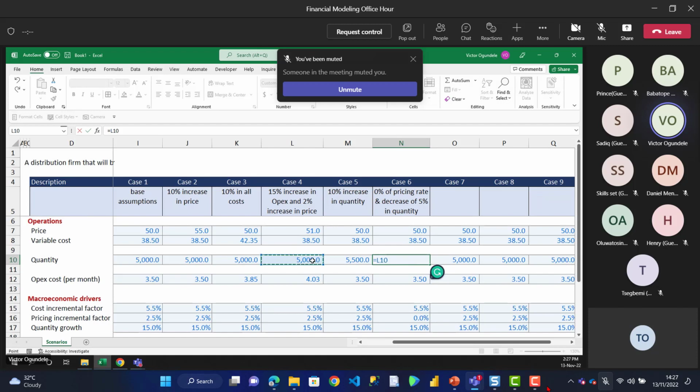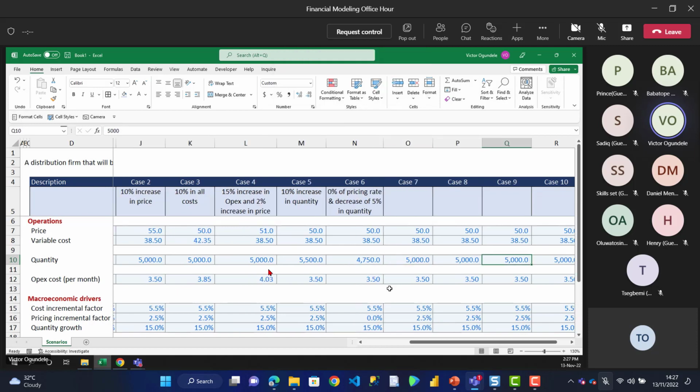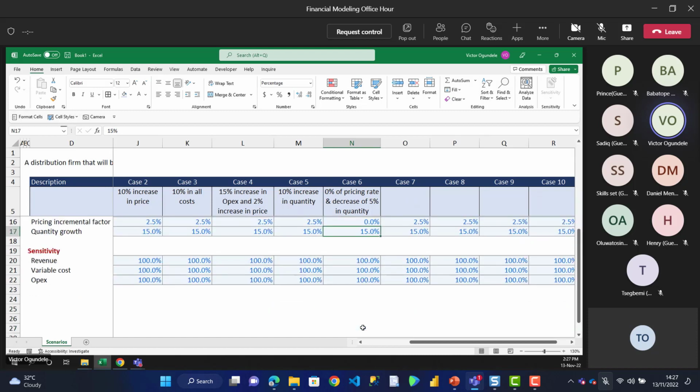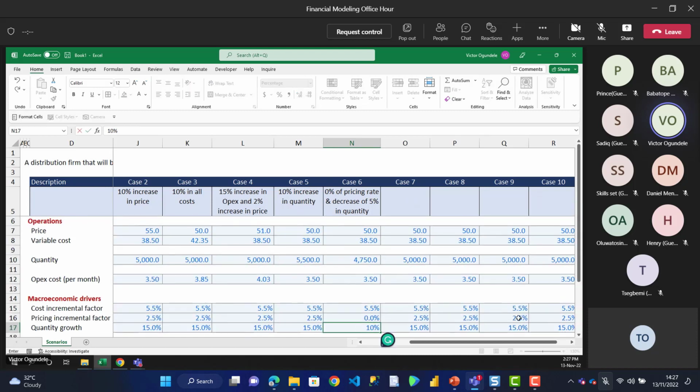So that means our base multiplied by my bracket 1 minus the 5%. So that means we are going to sell 4,750. Enter. So that's another case. So you can have multiple scenarios like that in your model. Let's also say a 5% decrease in the quantity growth as well. So instead of 15%, it should be 10%.